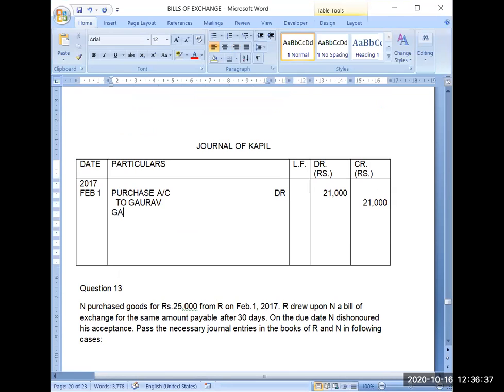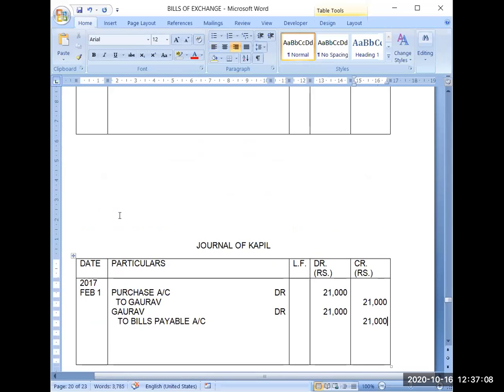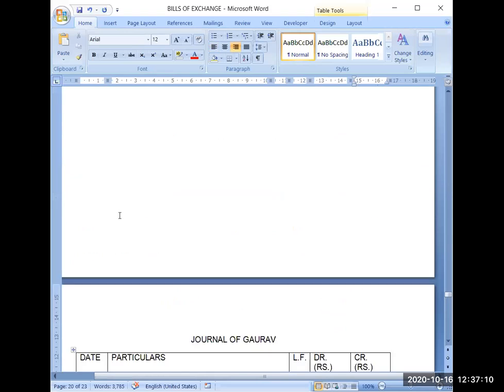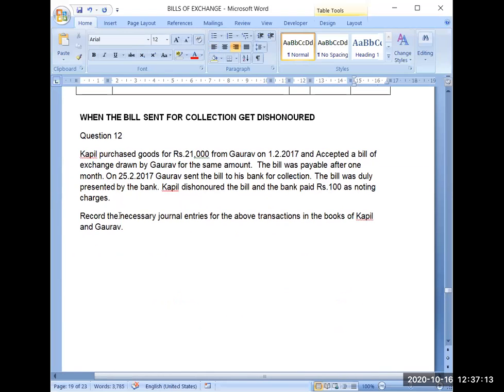He will give this bill to Gaurav, so debit the receiver, Gaurav debit 21,000 to bills payable. Always practice the formats, writing neat and clean, no cutting and no overwriting. Narrations and formats should be proper.